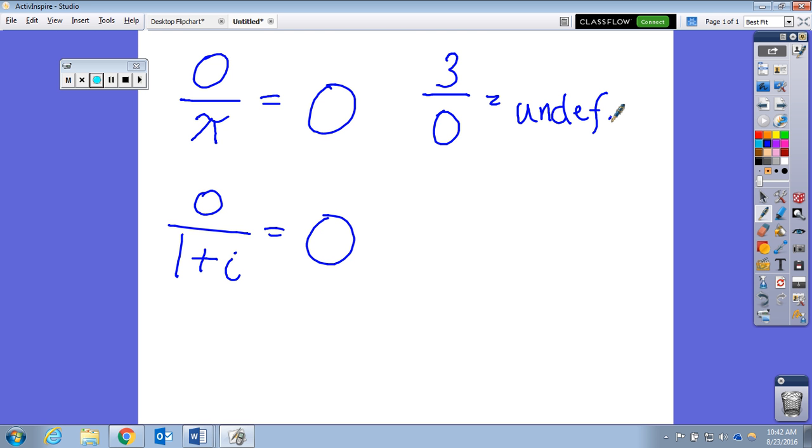You could say 0 times 1 plus i is definitely 0. The 0 times pi is definitely 0. And what times 0 gives you 3? Nothing. There's no real number or even a complex number that could give you 3.